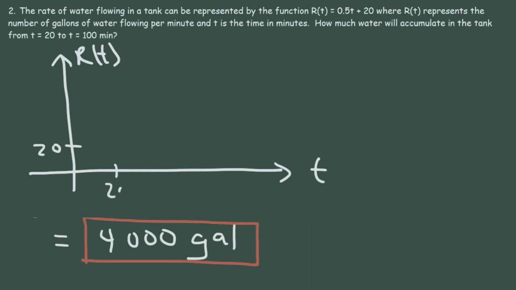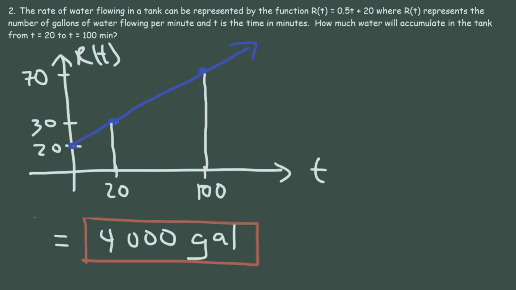So when t is 20, if you plug it into this expression, 0.5 times 20 is 10, plus 20, that's 30. So we have this point. So r of 20 is 30, and r of 0, let me use a different color, is 20. Now what about r of 100? So 0.5 times 100 is 50 plus 20, that's going to give us 70. So r of 100 is 70. And now we can draw a straight line. So our goal is to calculate the area under the curve from 20 to 100.